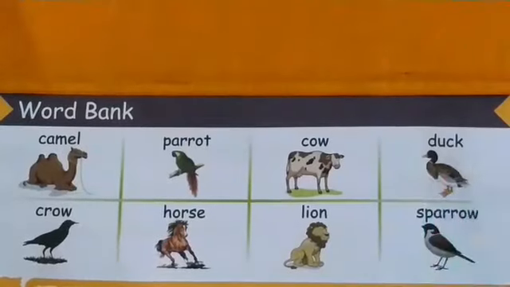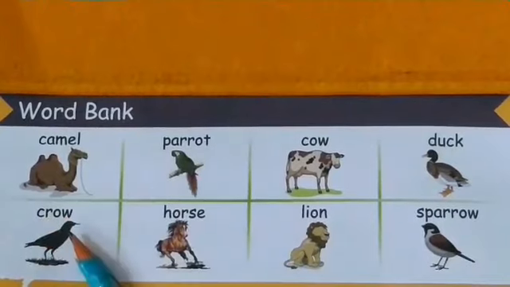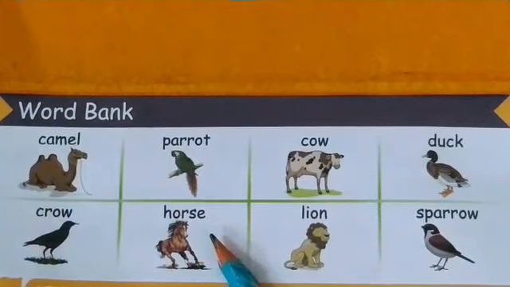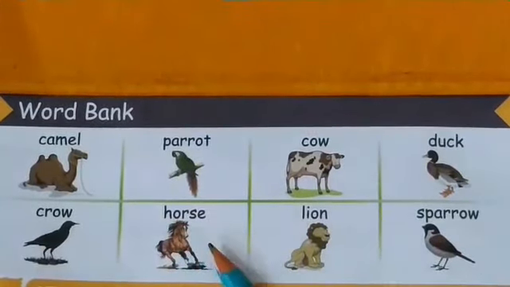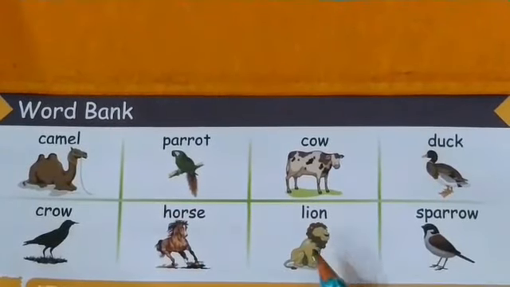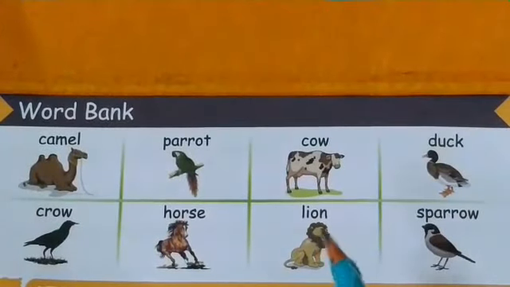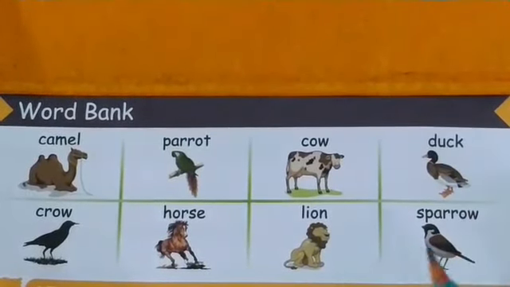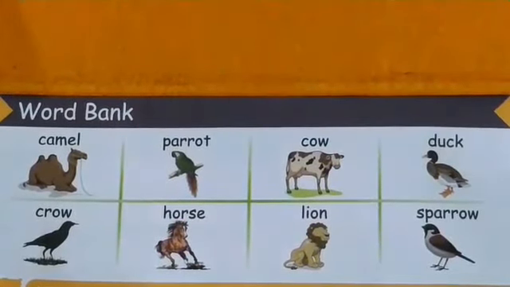And next is duck. Here we have crow. And next is horse. And next one is lion. And last is sparrow. So what you have to do, students, you have to read these words and you have to practice them,